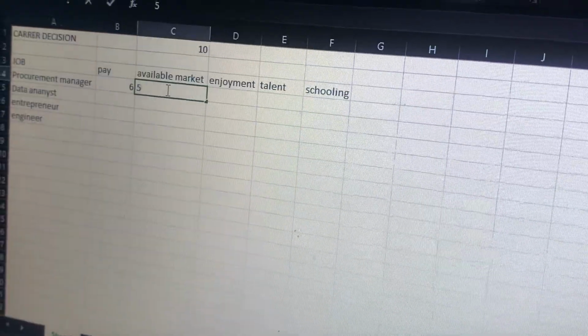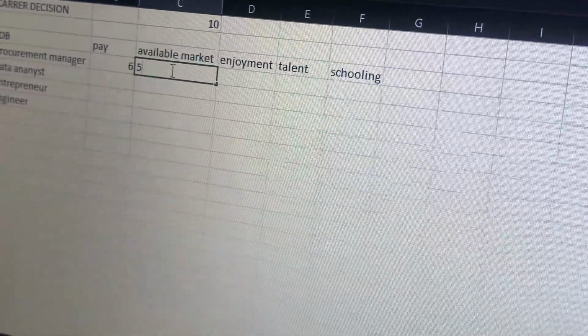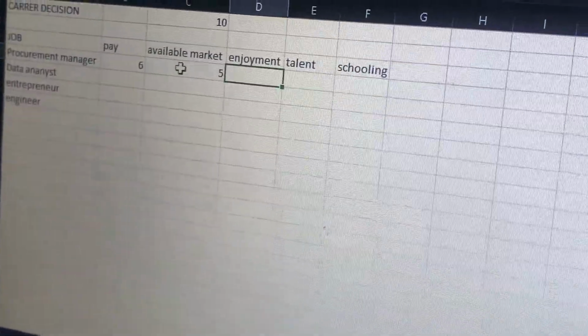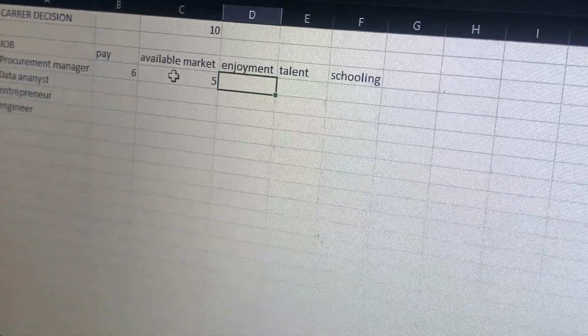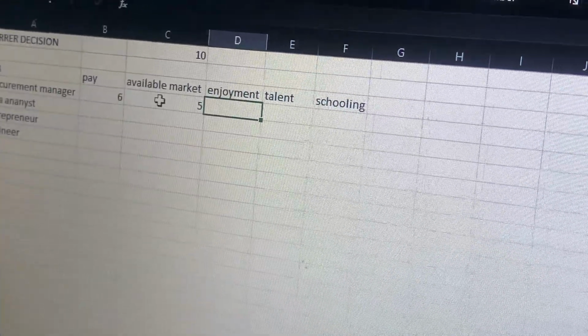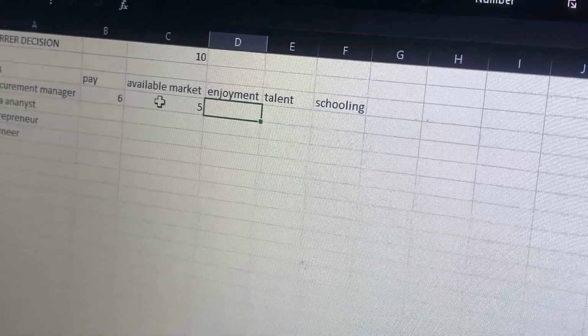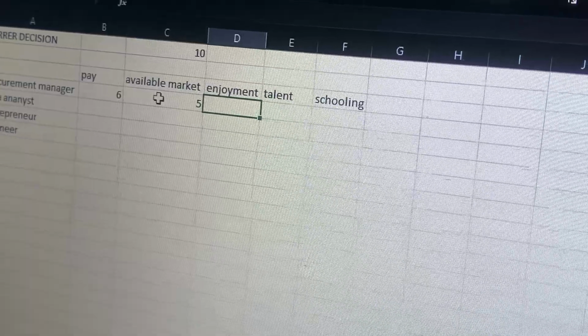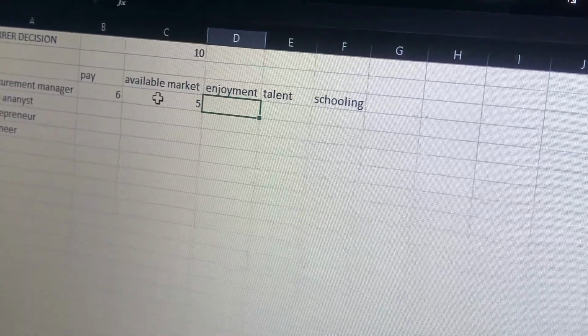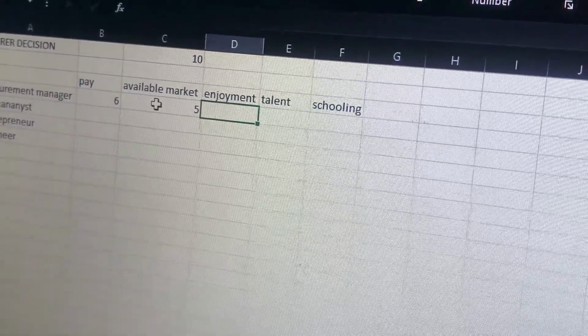Then we move on to the next one, which will be enjoyment. We are going to see the enjoyment in a procurement manager. As a procurement manager, will I be enjoying the job, or will I be under pressure?